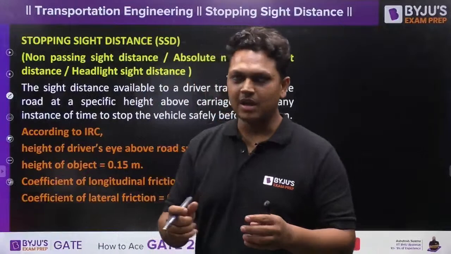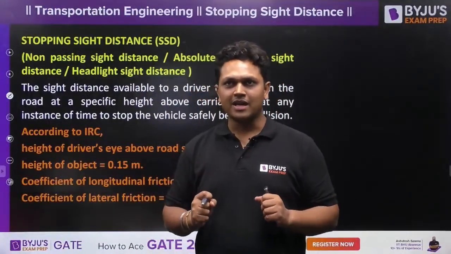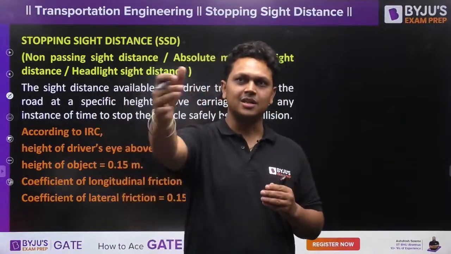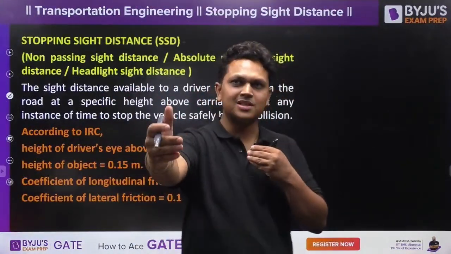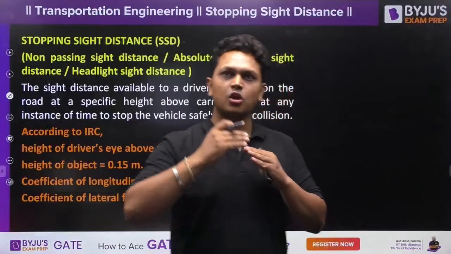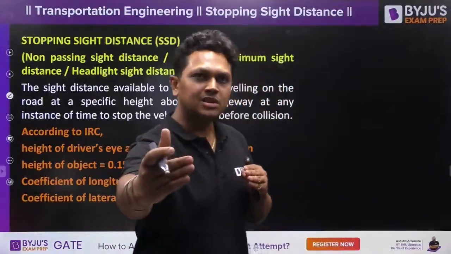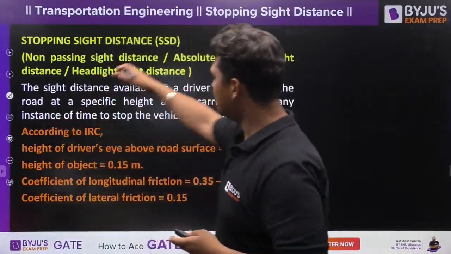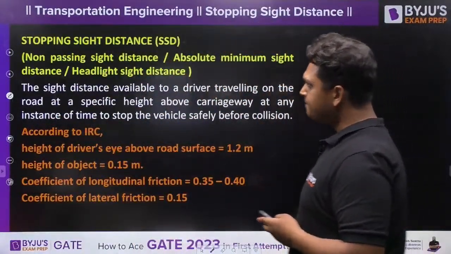If you are driving a vehicle and you see an object at some distance, you require some minimum distance to apply the brake and stop the vehicle. This distance required to stop the vehicle is referred to as stopping sight distance, and these are some more names of the stopping sight distance.